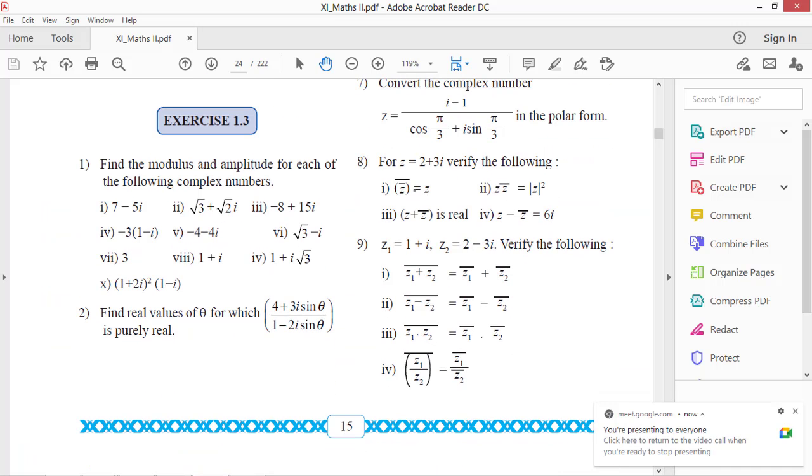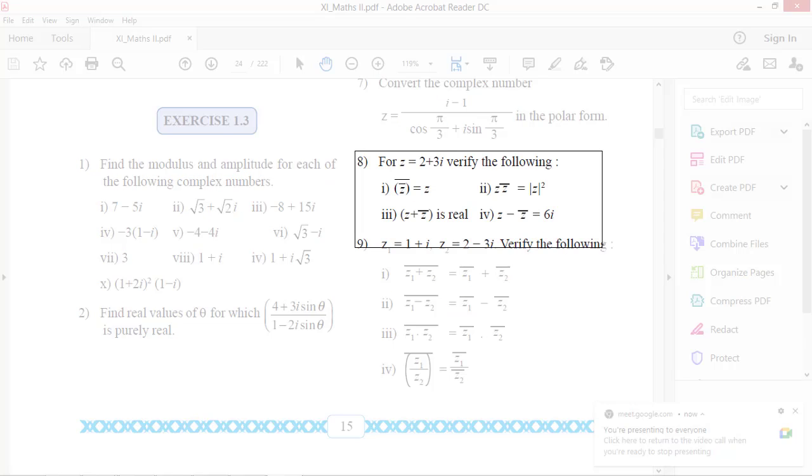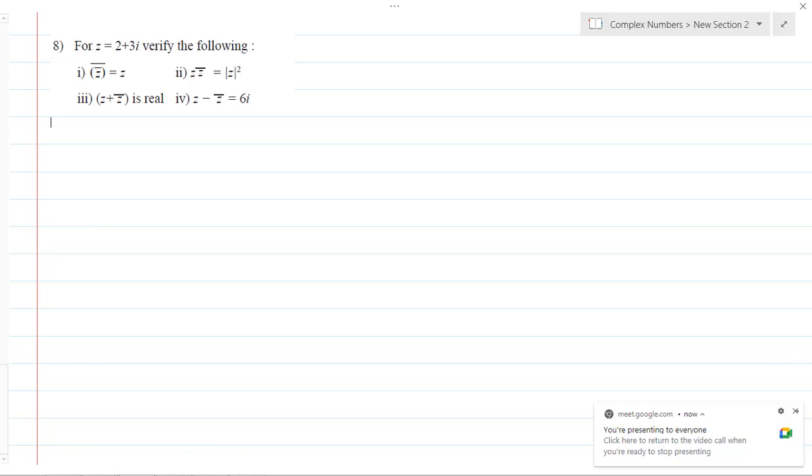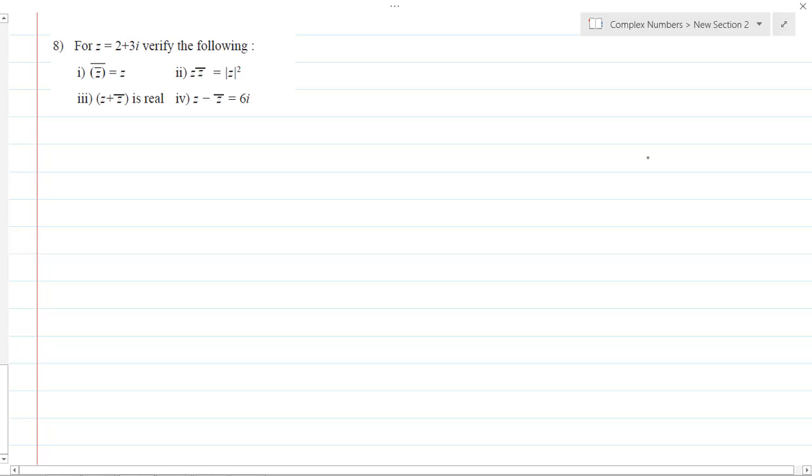Let's see the 8th one. Now what is the 8th one? So we have to verify the properties of the complex number. For z equals 2 plus 3i, verify the following statements. So the given complex number is z equals 2 plus 3i, and we have to verify the first.